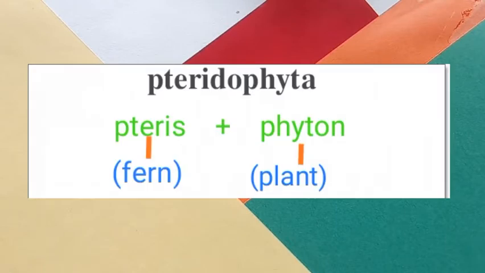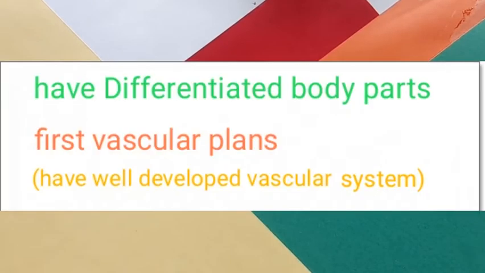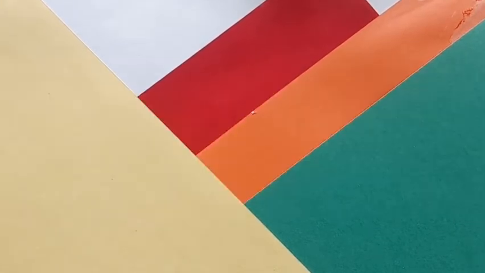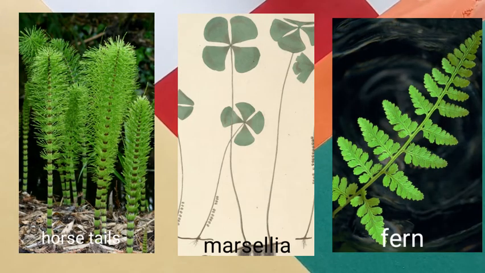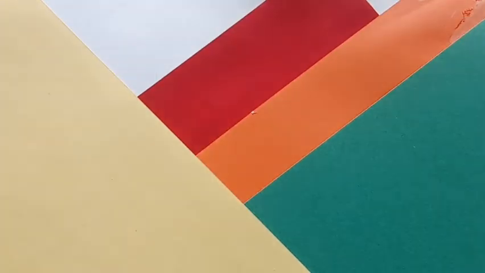The division next to Bryophyta is Pteridophyta, which is made up of two words, pteris and phyton. The word pteris means fern and phyton means plant. These plants too have a differentiated body, but they are seedless. And these plants have vascular bundles. Some examples of pteridophytes are horsetail, Marsilea, and ferns.